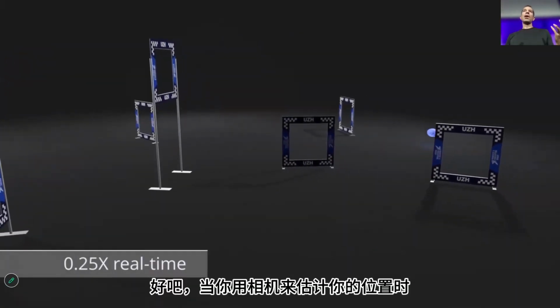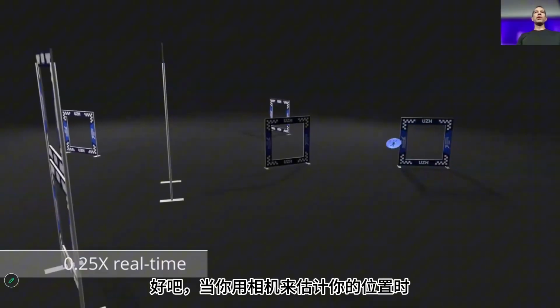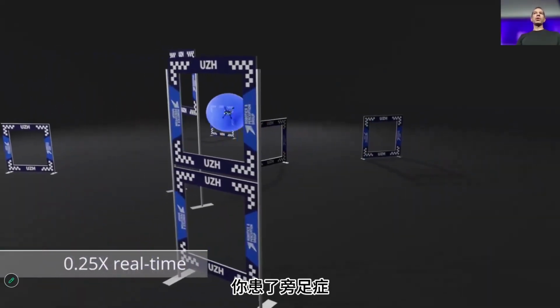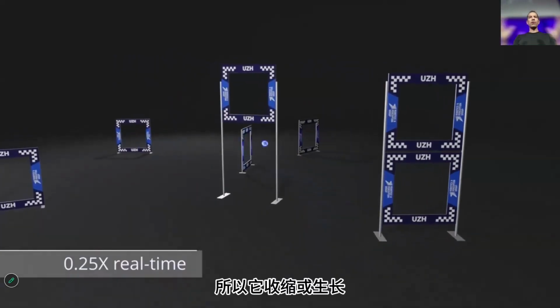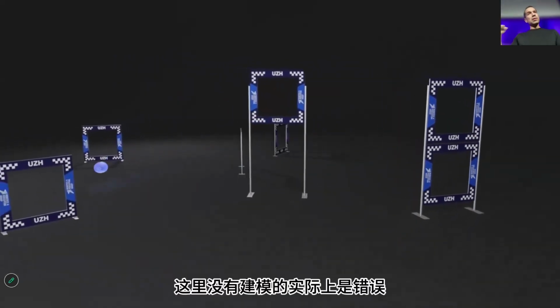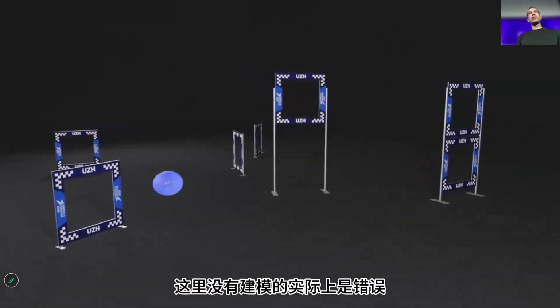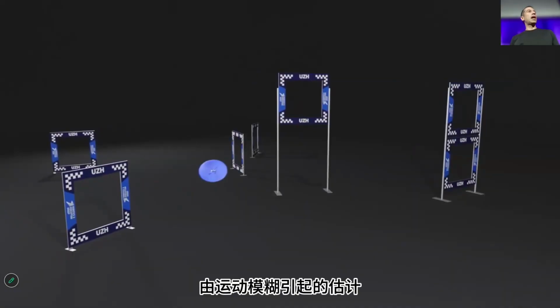When you use a camera to estimate your position, you suffer from the parallax problem, which means that your error is always quadratic with the distance from the gates. So it shrinks or it grows. What is not modeled here are the errors of state estimation caused by motion blur or overexposure and underexposure of the camera. Those are very difficult to model.